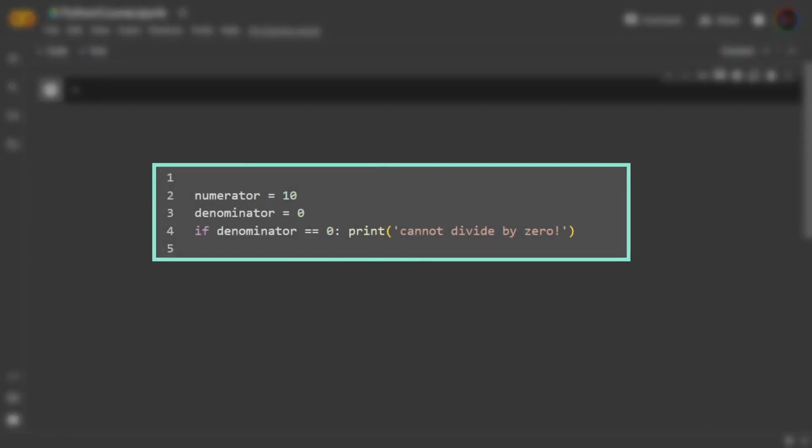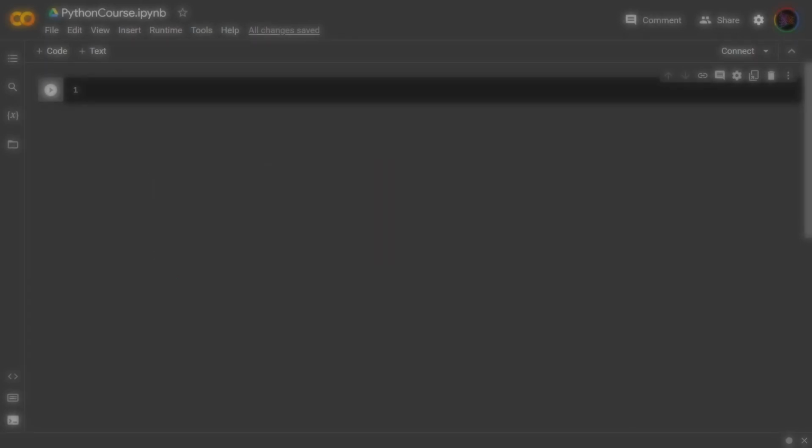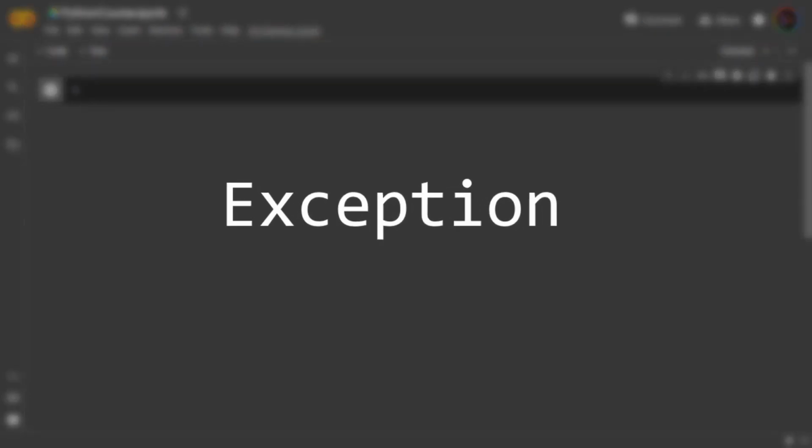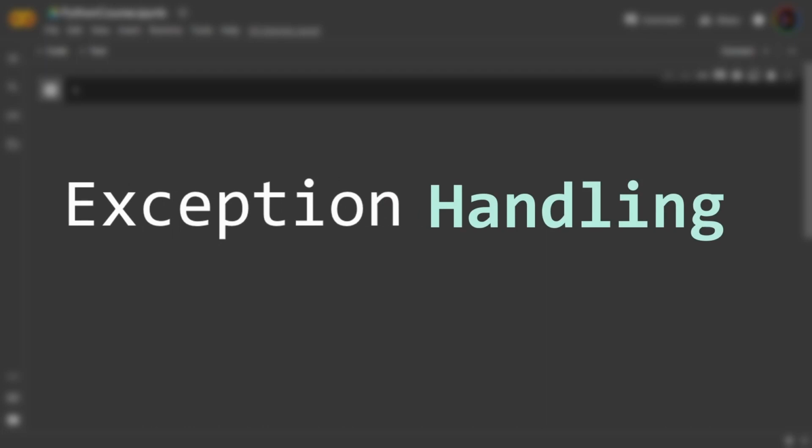Now, so far up to this point, in all of our previous examples, we've been throwing print statements whenever we didn't want a certain behavior. Now, this doesn't actually stop the program, but it just throws the print. If we want to throw a message and stop the program due to some certain behavior, then we can raise what is called an exception. And this brings in the topic of exception handling.